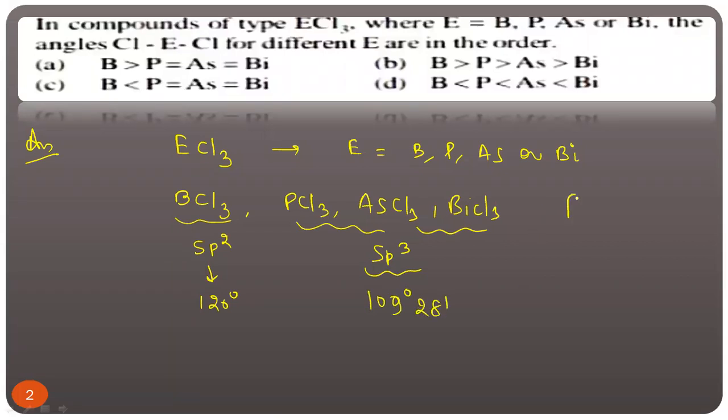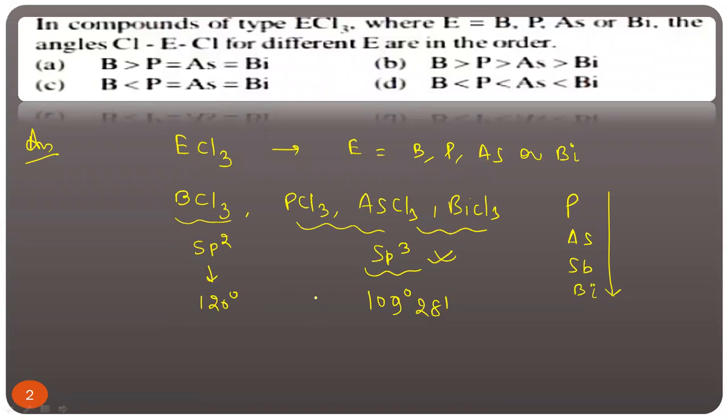But we know phosphorus, arsenic, antimony, bismuth all belong to group 15. Okay, when we move down the group, the electronegativity difference decreases. If the electronegativity difference of the central atom decreases, if they have the same bond, same hybridization, then the bond angle decreases. Always remember the modified thing of this, that is Drago rule. I think you have studied this.